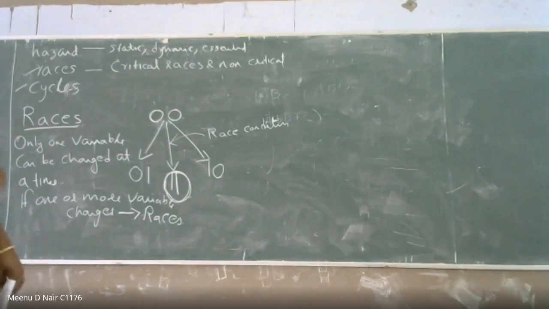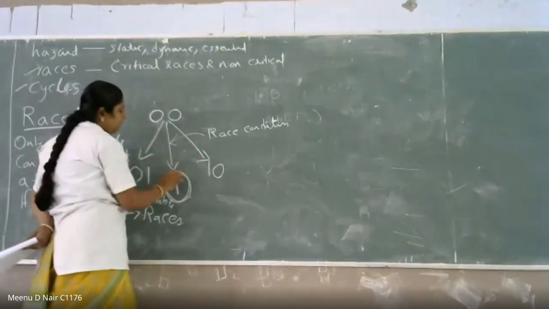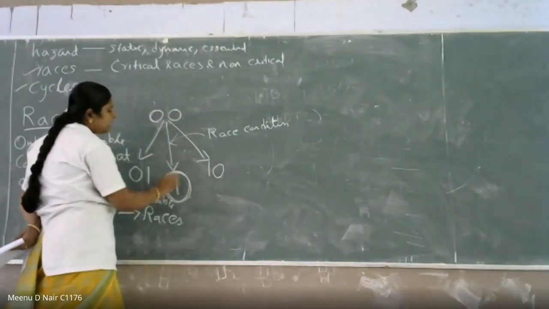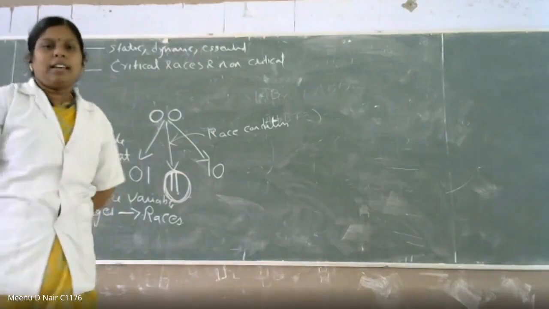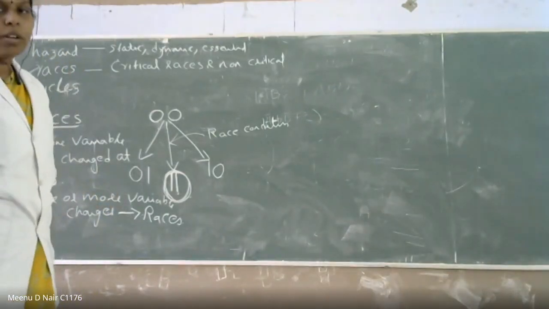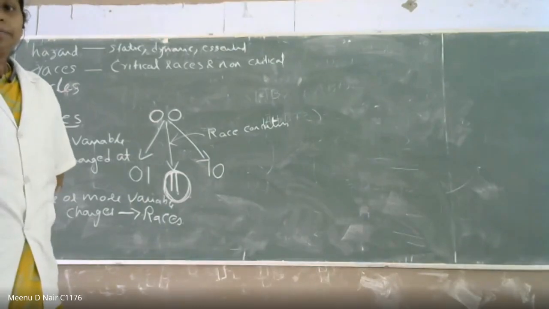The transition should be for one variable only. 0,0 to 0,1 is possible, and 1,0 is possible. But if you are making a 1,1 transition directly, that is known as a race condition. Is the race clear?